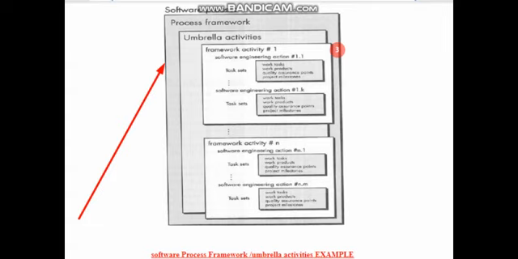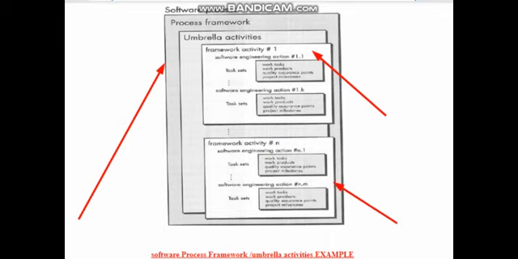So what are the major activities? Let me tell you. This is the first activity, and this is the second activity.